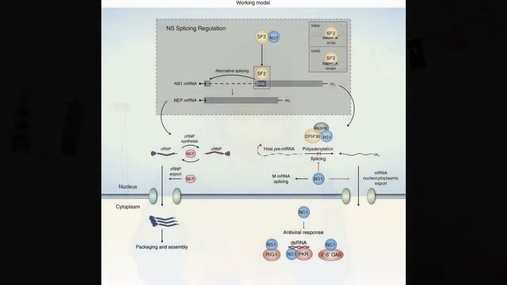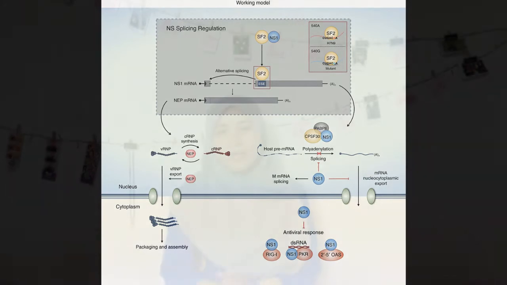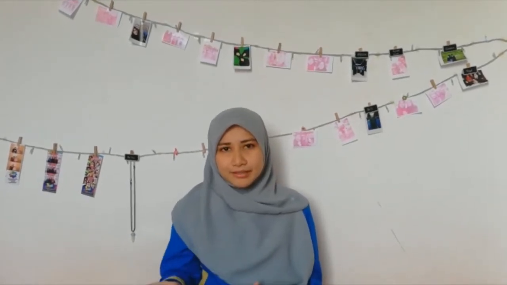This splicing process relies greatly on host machinery. The splicing process is initiated by the binding of SF2/ASF to the ESE site to produce NS1 mRNA. The NS1 then binds to suppress the splicing process. But the NS1 mRNA that is already produced is then spliced to produce NEP mRNA, which is essential for virus replication. This uniqueness of interaction leads to the abilities of H7N9 virus.